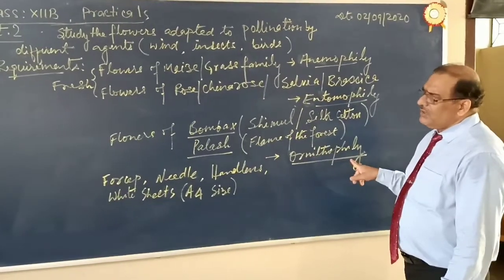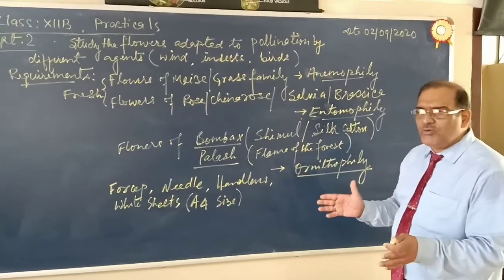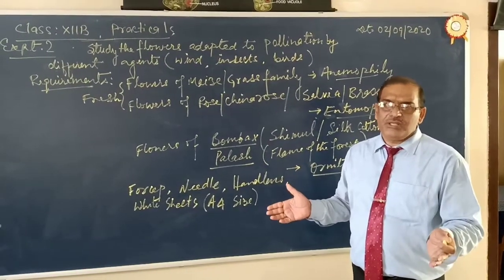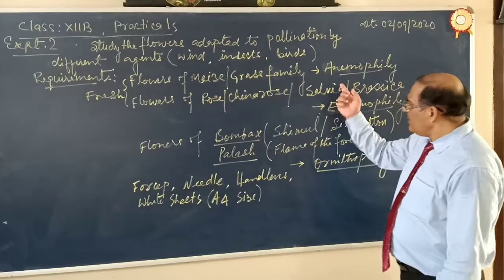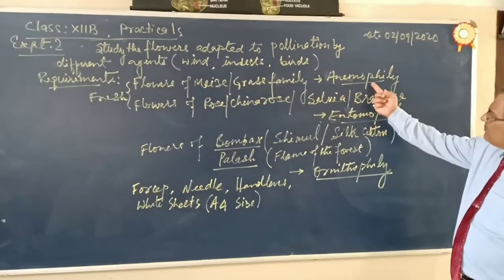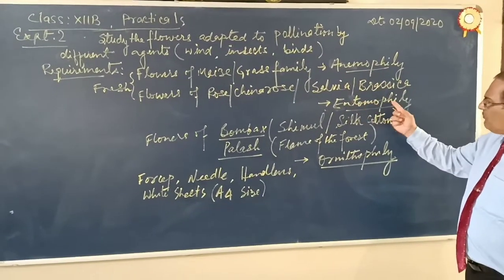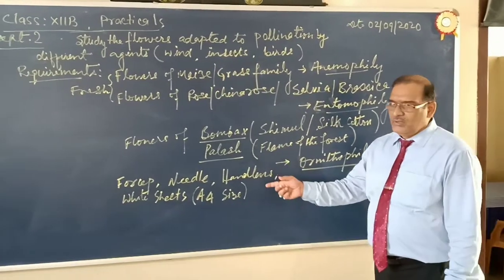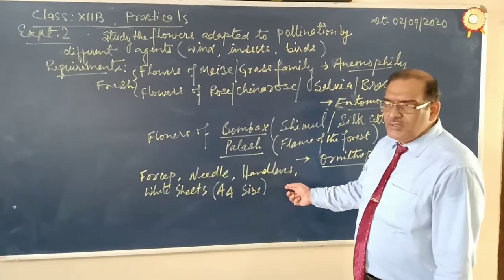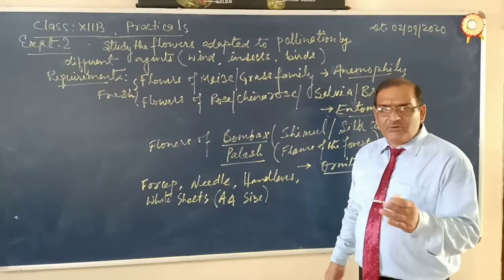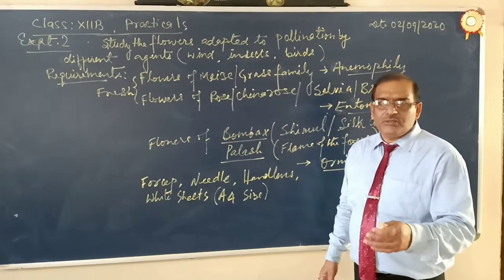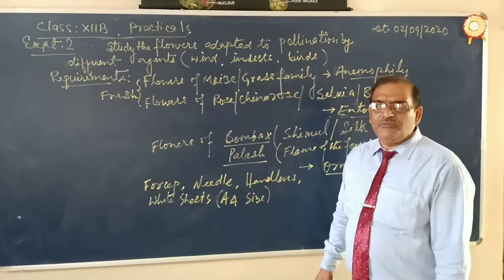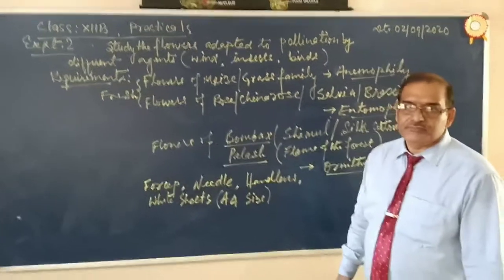So we have discussed at least two, but today we are going to discuss three types of flowers and three agencies of cross pollination: anemophily by wind, entomophily by insects, and ornithophily by birds. And now let us discuss the different types of adaptations the flowers have developed for these kinds of pollination. First of all, let me discuss anemophily.